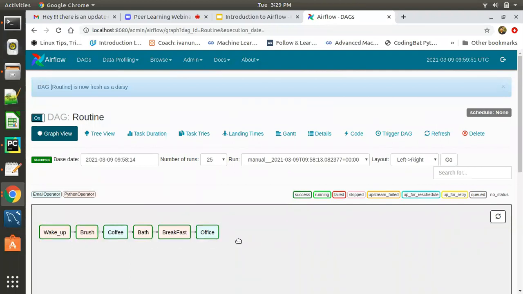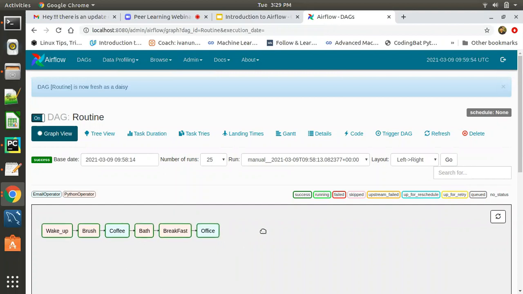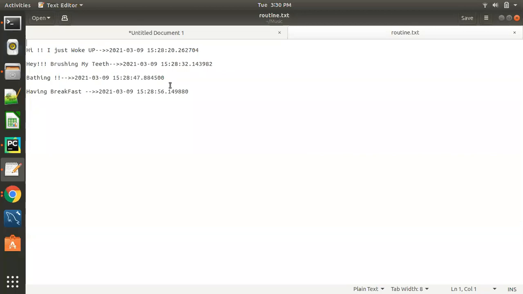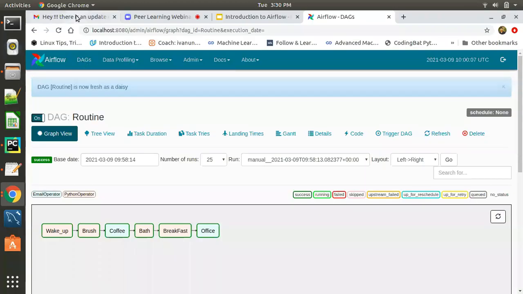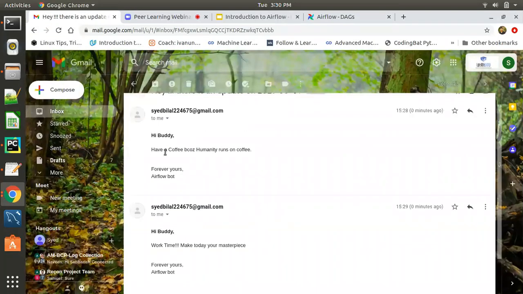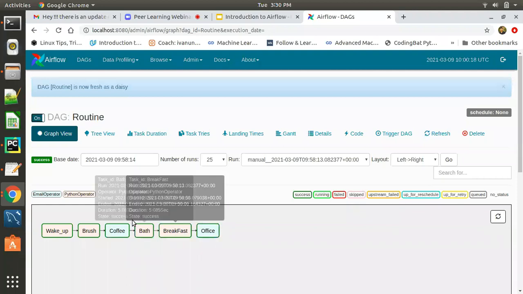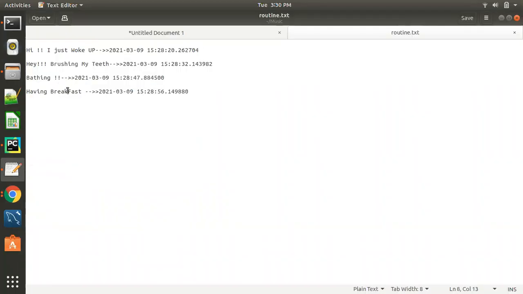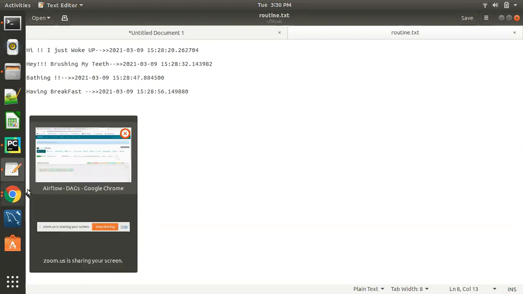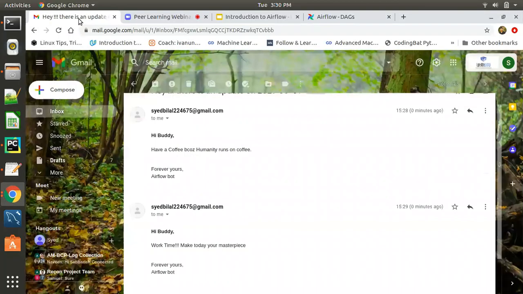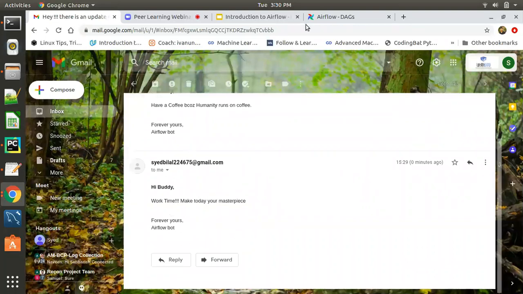The whole workflow has been executed; green shows success, and if it fails, it shows failed. After brushing my teeth we got a mail saying we have brushed the teeth and should have a coffee. Then it executed the bath and breakfast tasks sequentially, and finally we got the final task mail.